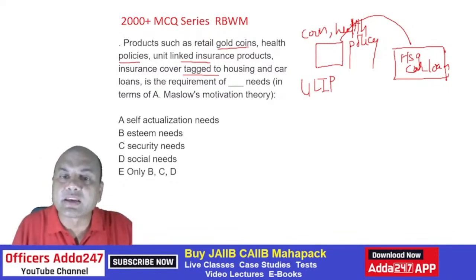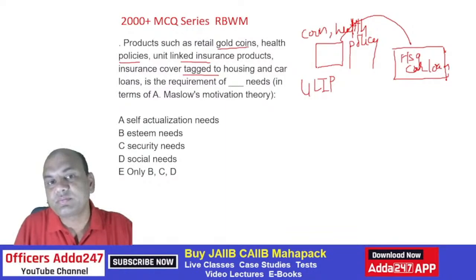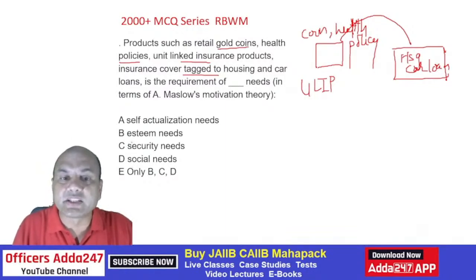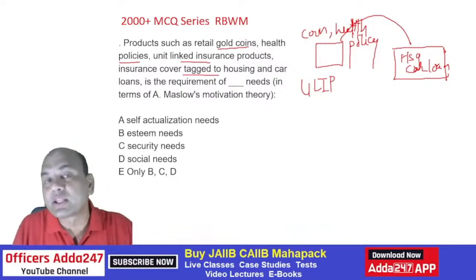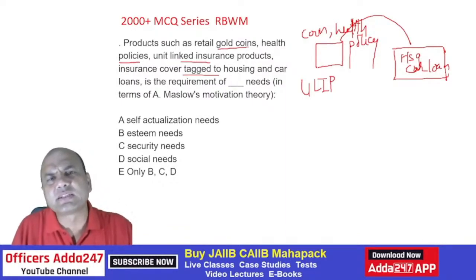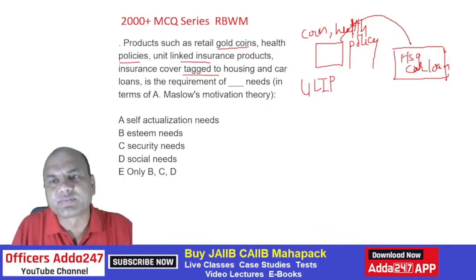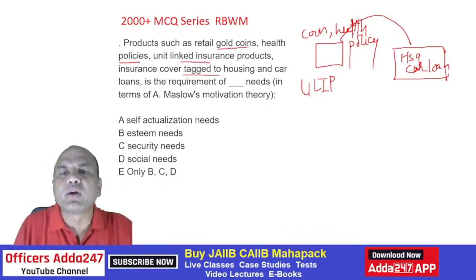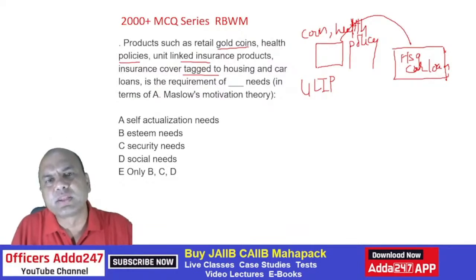So this category is which category? Is it self-actualization? Is it esteem? Is this security? Is this social? Self-actualization level means that person is above this, a retired person. That person already has huge money.